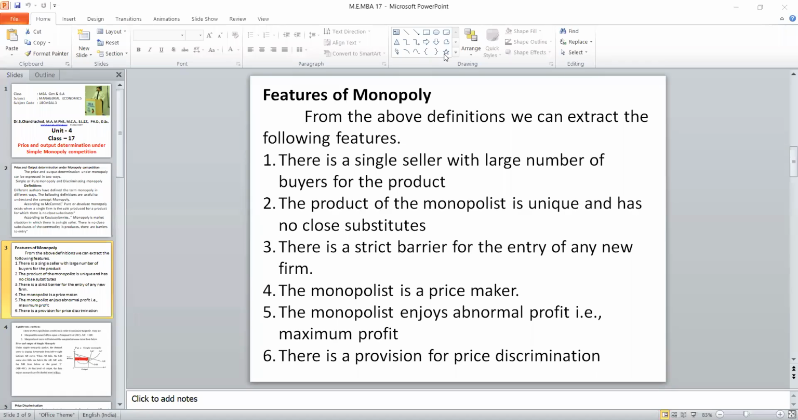Third one, as far as the entry of the firm is concerned, he will restrict or prohibit the other firms. And fourth one, he is a price maker. And fifth one, he always enjoys abnormal profit. And finally, the unique feature of monopoly is price discrimination. With this feature, let us start with the simple monopoly.